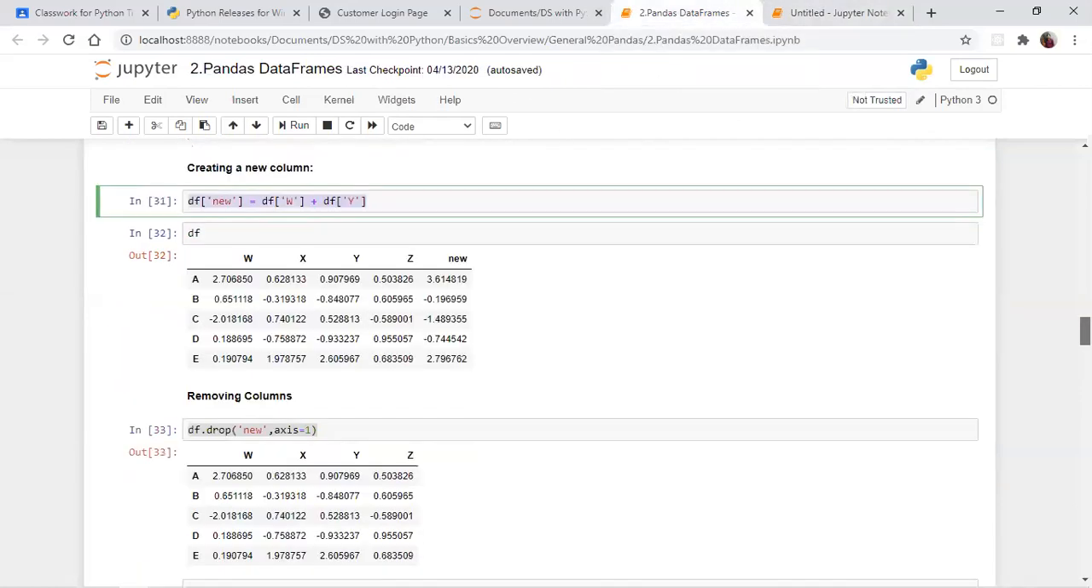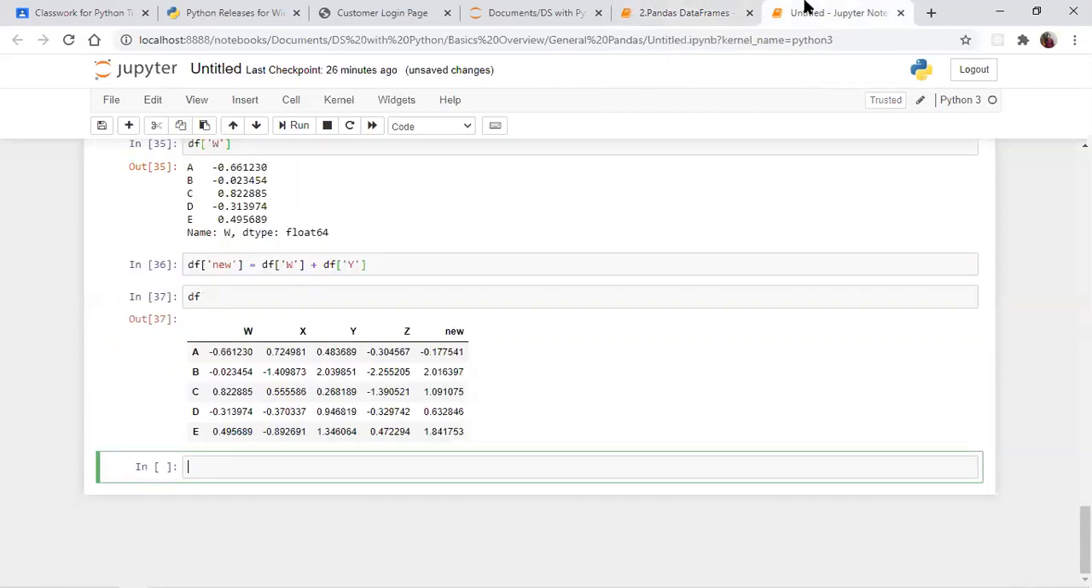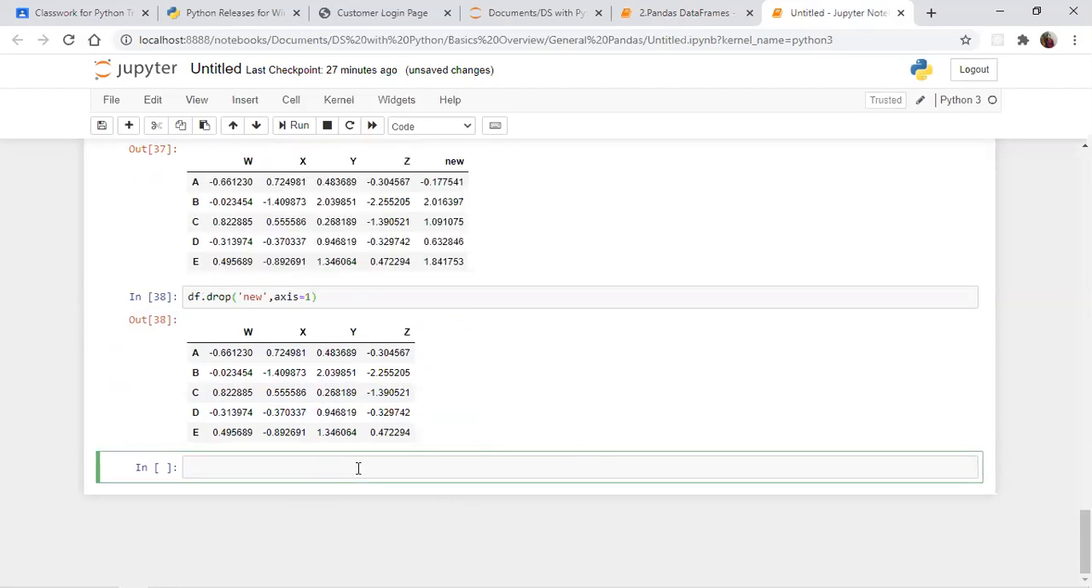So now I am applying the remove, or drop, operation. When I apply axis equal to 1, it will remove the full column. So here you need to understand: axis equal to 1 means it will remove the column, and axis equal to 0 means it will remove the full row. But here I want to remove the column, so I give axis equal to 1. Let me execute. The new is removed.